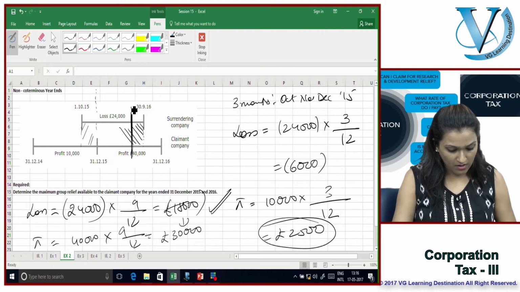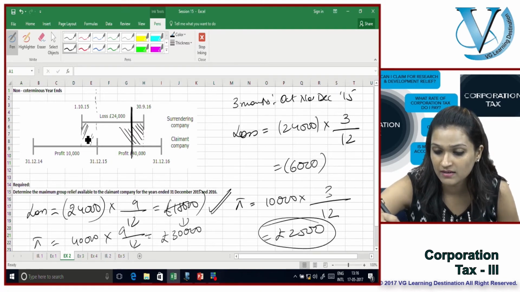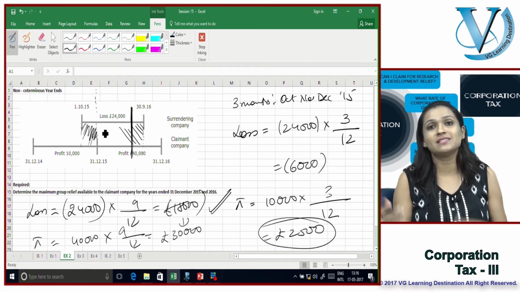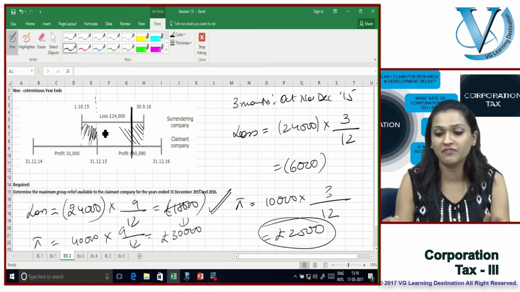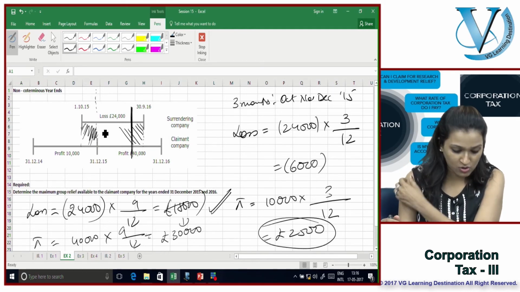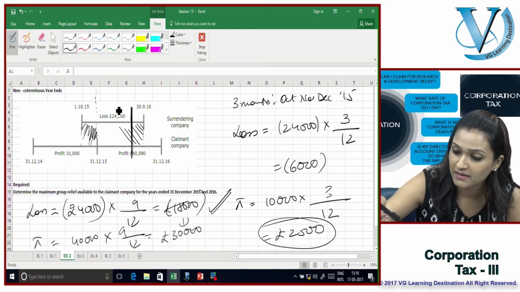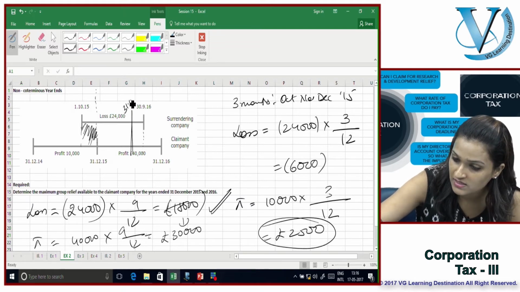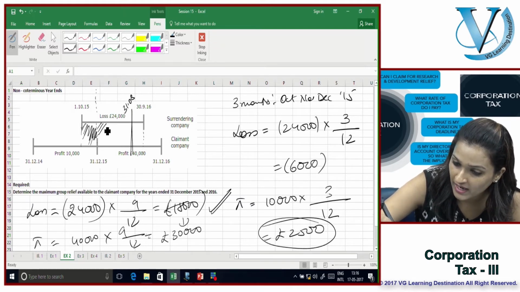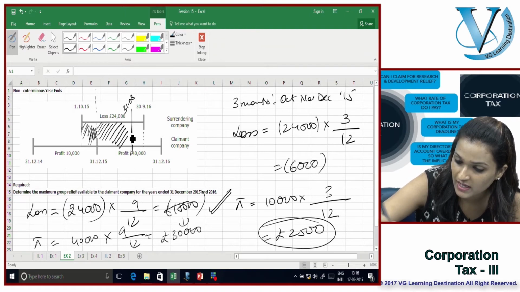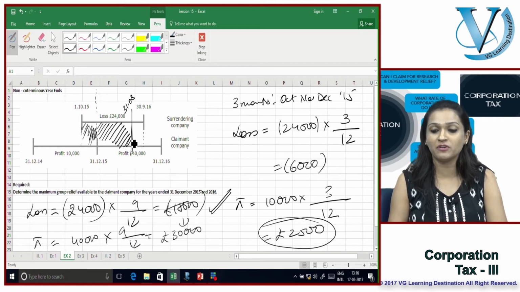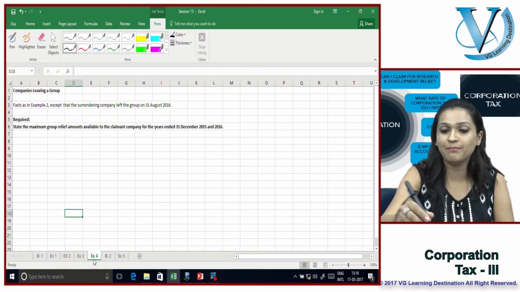We have the same 3 months here as in the first question. In the second part, however, because the surrendering company has left on the 31st of August, how many months do we have? We have a common 8 months only. So we now need to take 8 months out of the 12 months profit which is given.